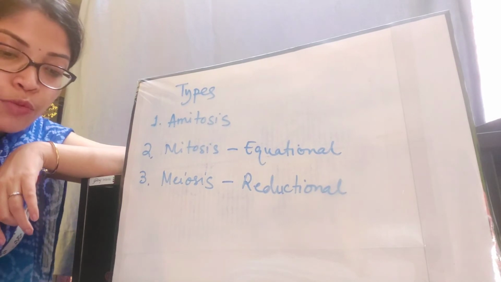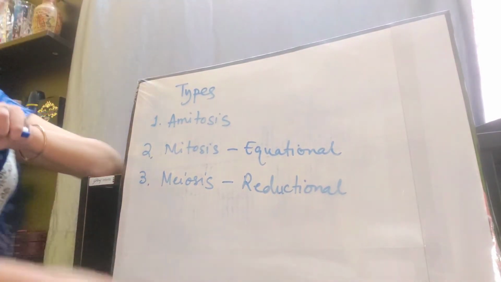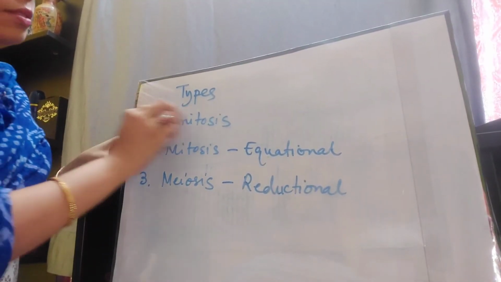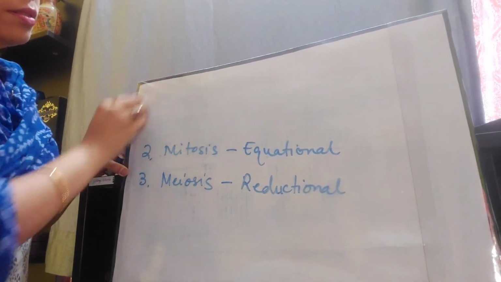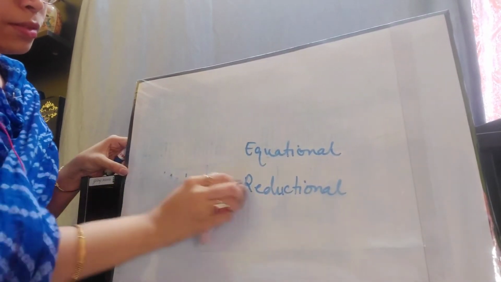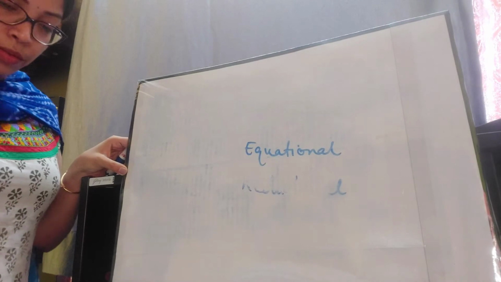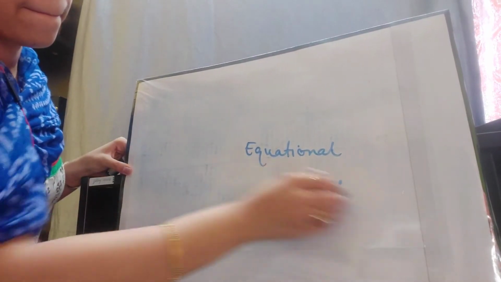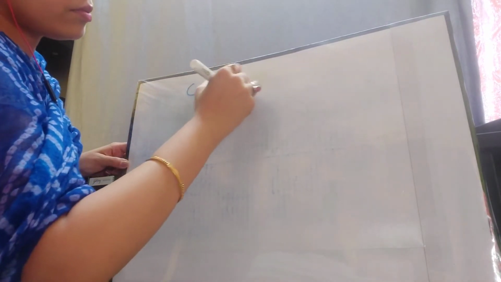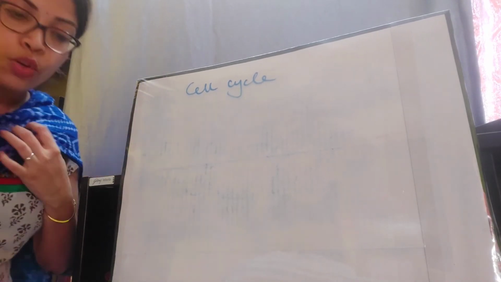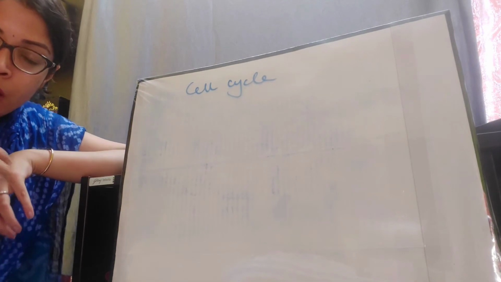Now let's move on to the next topic, which is the cell cycle. So what is the cell cycle? Let's read the definition first.